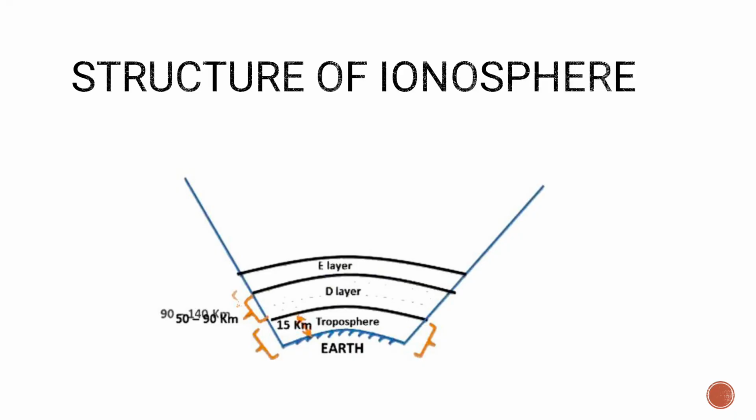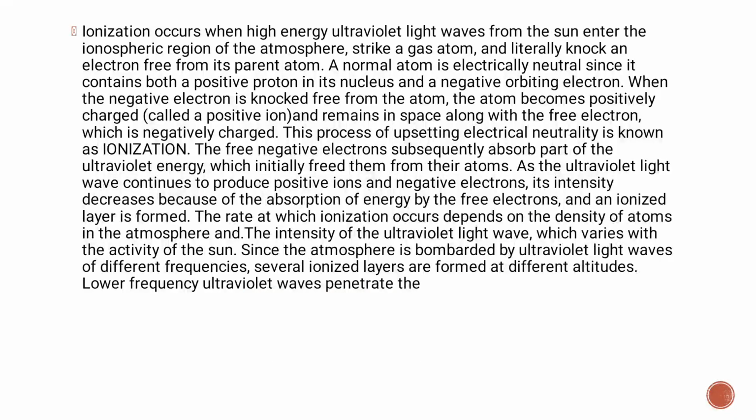Structure of the ionosphere. Ionization occurs when high energy ultraviolet light rays from the sun enter the ionosphere region of the atmosphere, strike a gas atom, and literally knock an electron free from its parent atom.